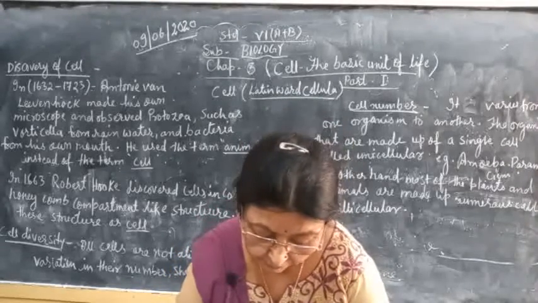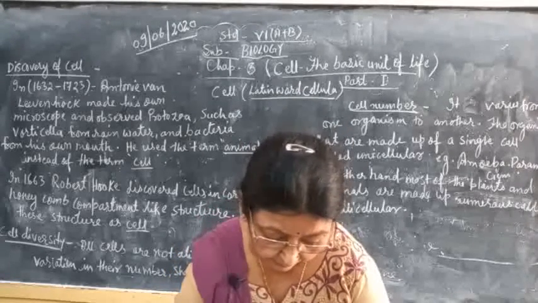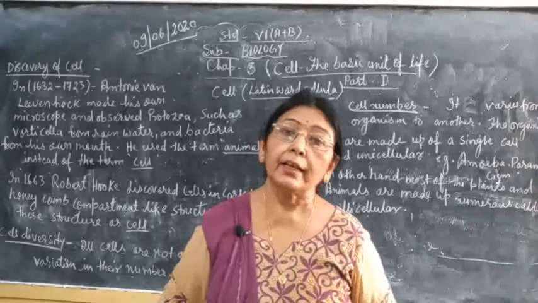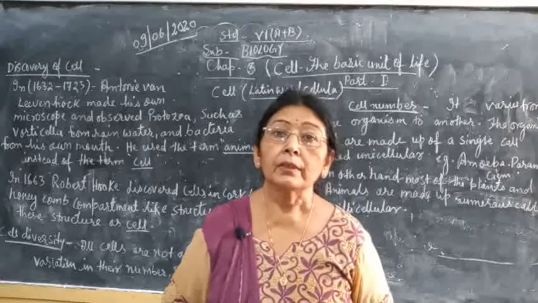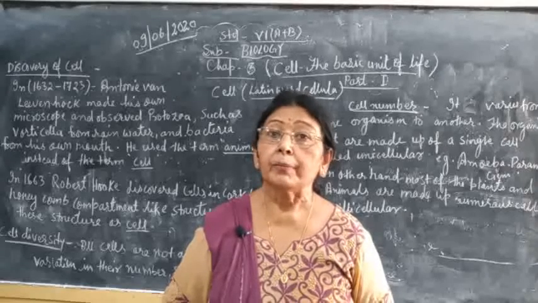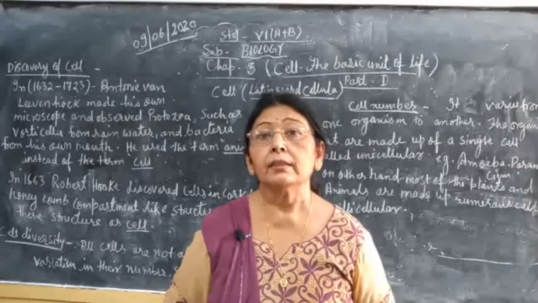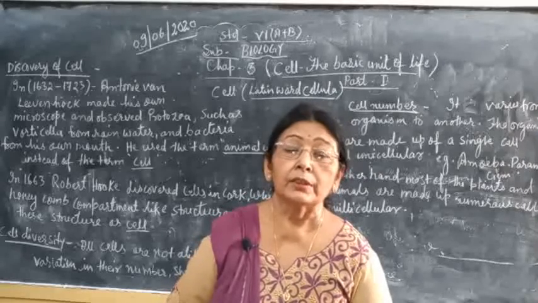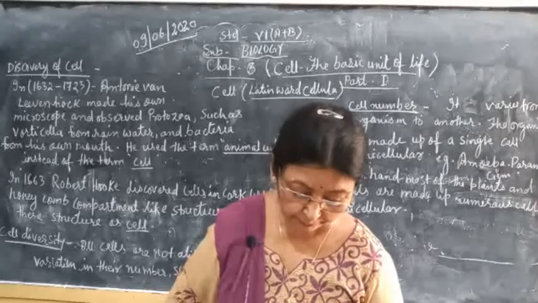All living organisms are made up of cells. Cell is the structural and functional unit of an organism. It is very small, we can't see it with the naked eye. We can see it with the help of a microscope.